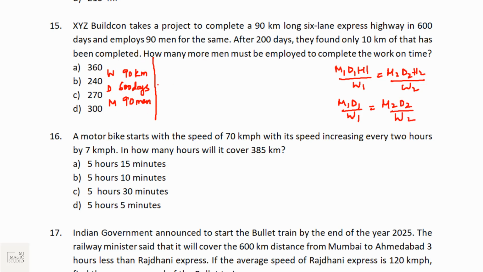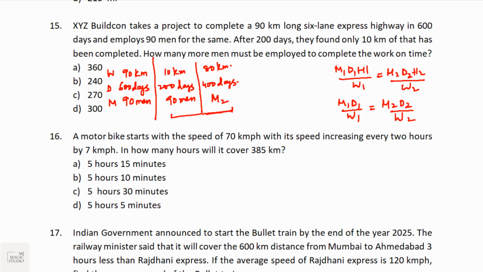Now this is what was the plan. Now what has happened after 200 days? After 200 days, they found that only 10 kilometers has been completed by employing 90 men. Now, how many more men must be employed to complete the work on time? We need to complete the work on time. That means we are left with only 600 minus 200, that is 400 days. How many men we need, we don't know. Let's take it as M2. And the work left to be done is 90 minus 10, that is 80 kilometers.